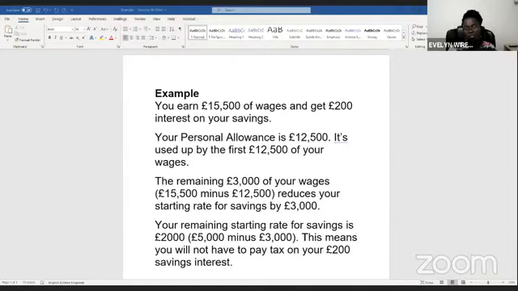So these are the two main categories of how the savings income is taxed. I hope it's been useful to you. I'm going to stop sharing my screen on the example and go back to the video.